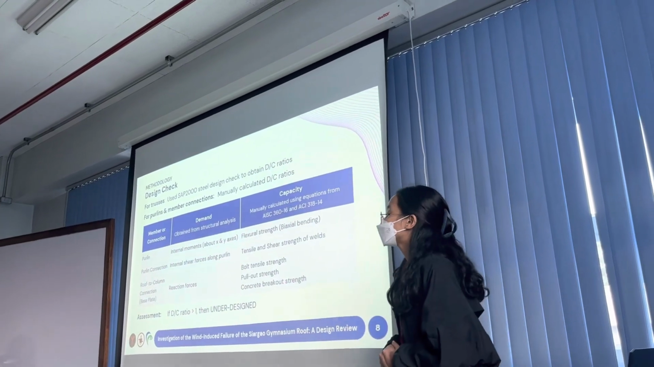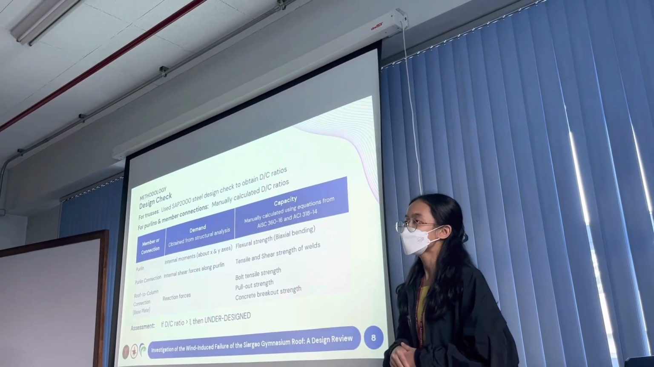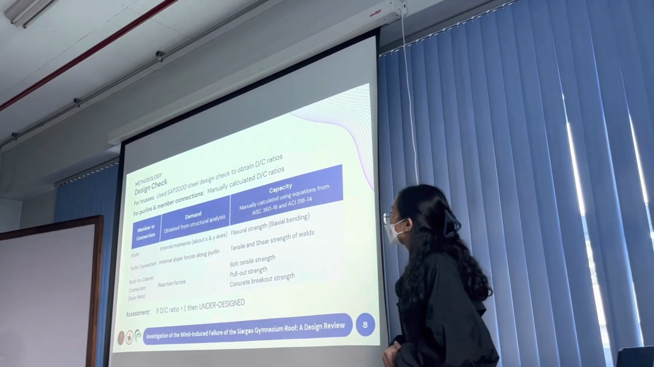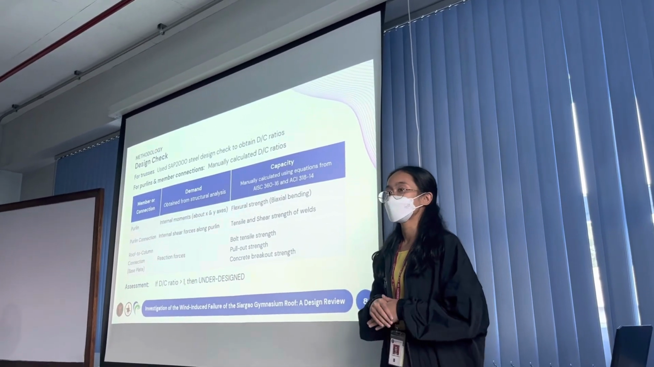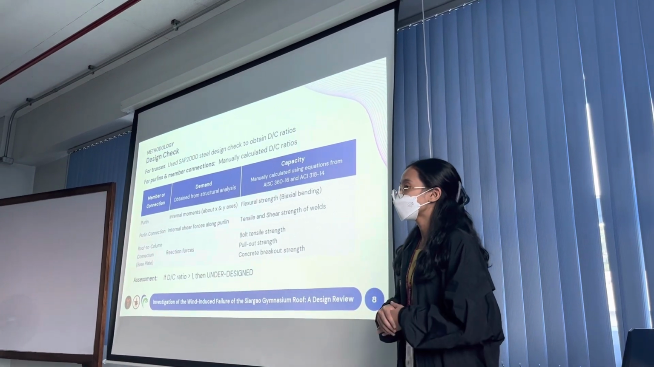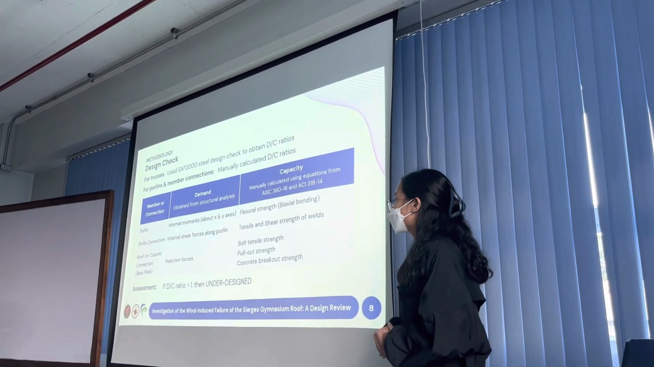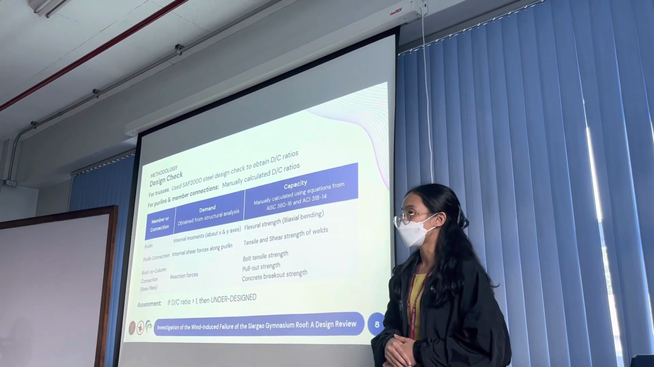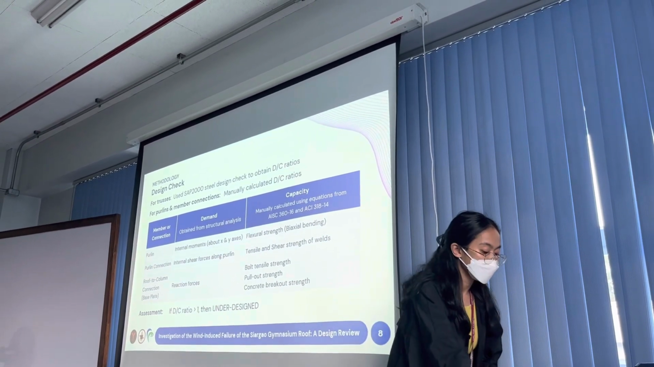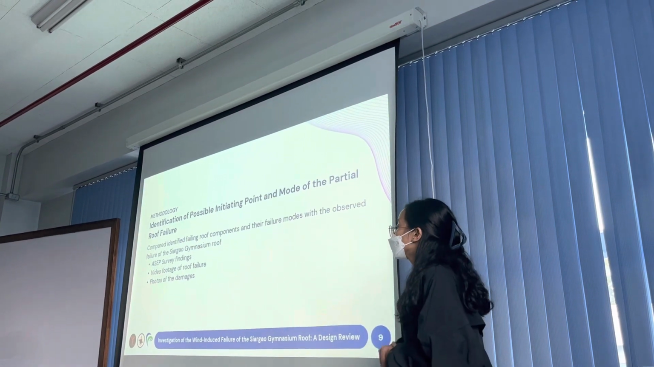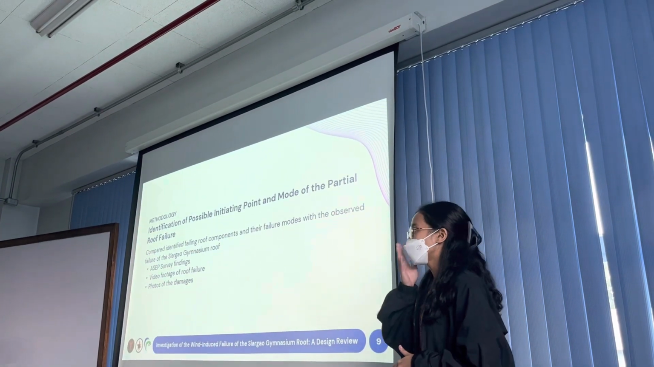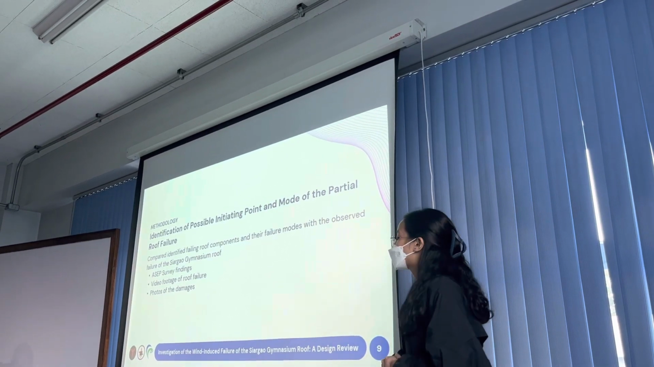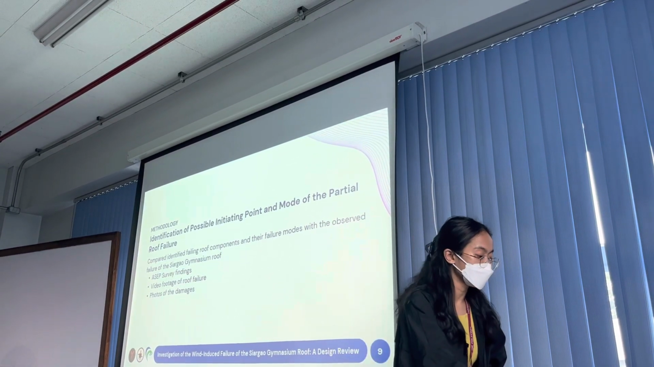Then the SAP 2000 steel design check feature was used to obtain the demand to capacity ratios of trusses. But for purlins and member connections, the capacities were manually calculated while the demand forces were obtained from the structural analysis. Finally, the roof components with DC ratios greater than 1 were considered as under-designed. Lastly, the under-designed roof components and their failure modes that agree with the observed roof failure were determined as a possible initiating point and failure mode.